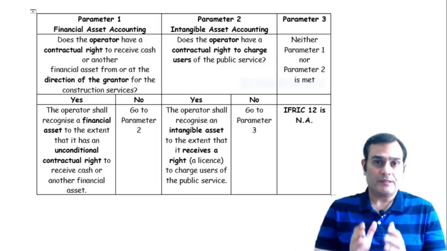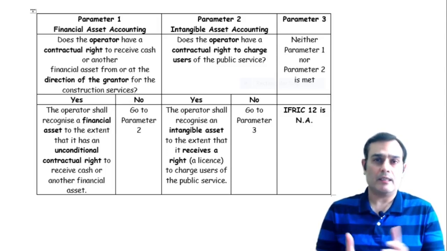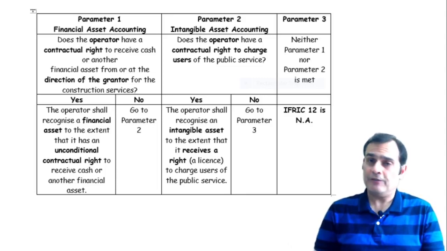So this is what we are discussing: the accounting implications if IFRIC 12 gets triggered. Now, in the next video, what I'm going to do is look at what happens if this IFRIC 12 is not triggered. Then what kind of accounting are we going to apply? So wait for the next video. And that's all in this video.